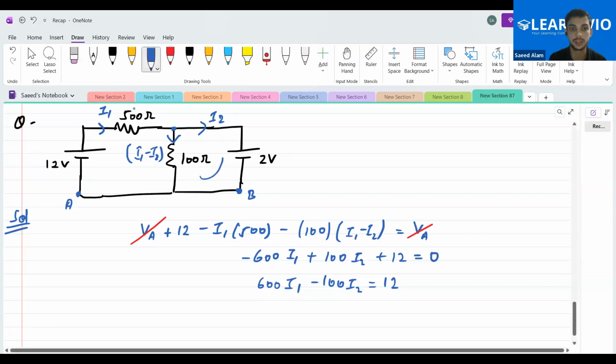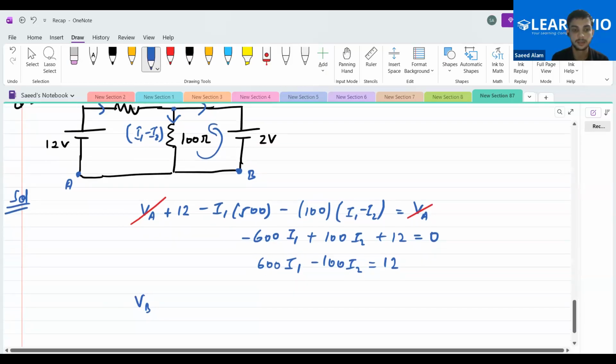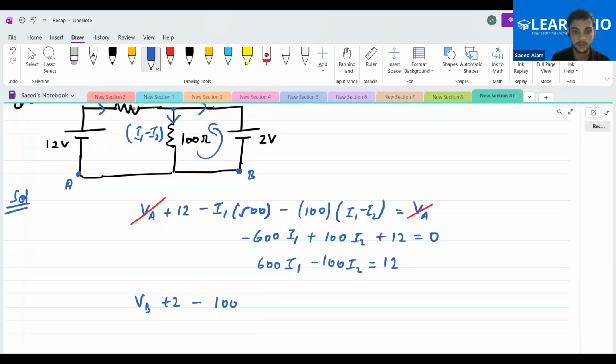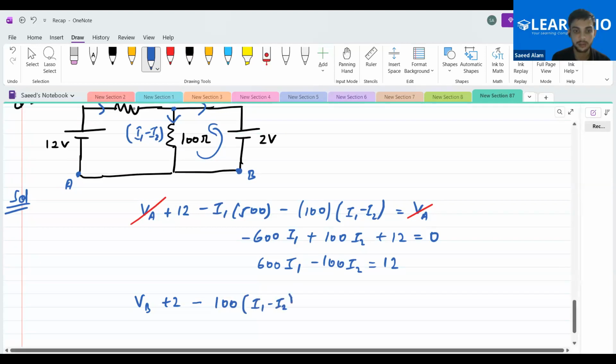Anti-clockwise. So start at VB, then VB plus 2, minus 100 times (I1 minus I2), and we reach the same potential VB.